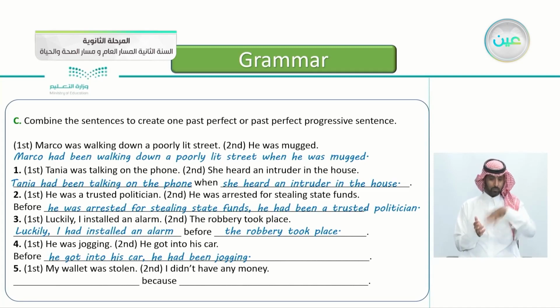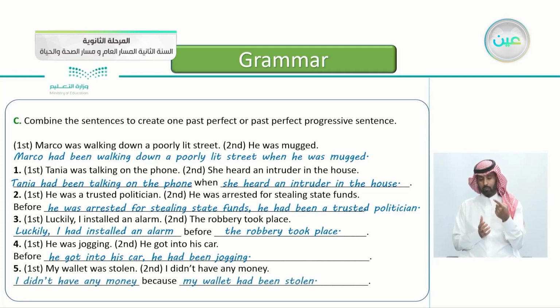Excellent. Number 5 here, the first event, my wallet was stolen. The second event, I didn't have any money. And also the word because. So how do we answer that? Yes, that's correct. I didn't have any money because my wallet had been stolen. Because my wallet had been stolen.